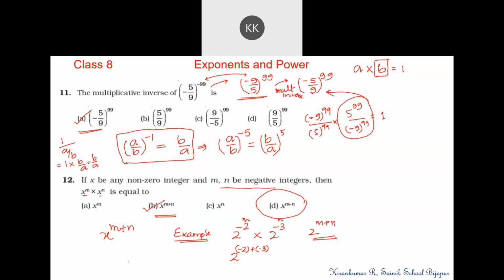A negative integer added to another negative integer, we get a negative integer. There is no problem. In this case, m plus n will be negative. M plus n value will become negative. But we are not concerned about that. What is the answer we must get? It is in the form of x to the power of m plus n.